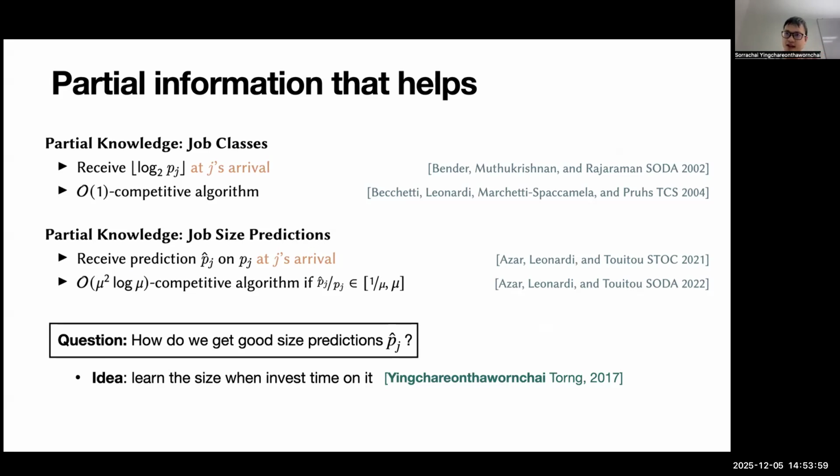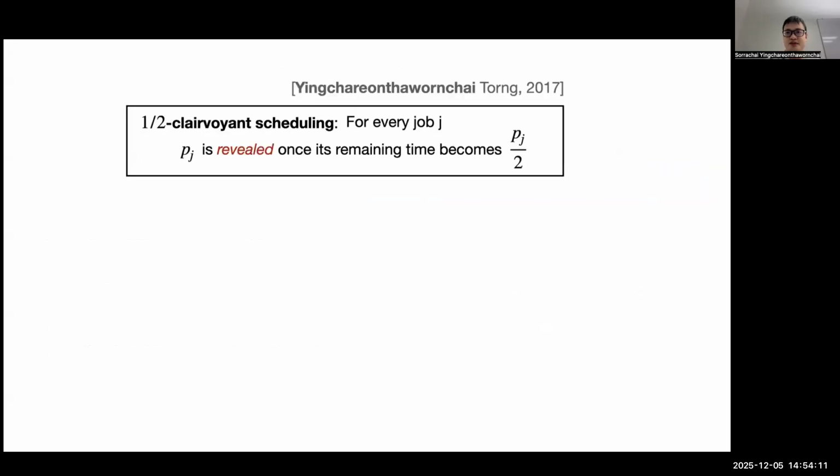So another alternate idea on this question is that we should learn the size of the job when we actually start investing time on it, right? This gives rise to the model called the half-clairvoyance. What does it mean?